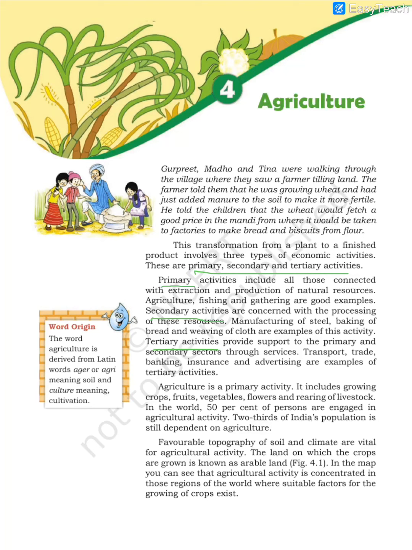Similarly, gathering, if you are collecting leaves from the forest and selling them to the market, or collecting rubber from the rubber trees and selling it to the market, these are called primary activities. So agriculture is also a primary activity because it deals with growing plants.